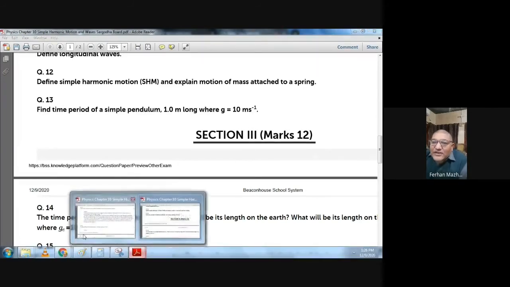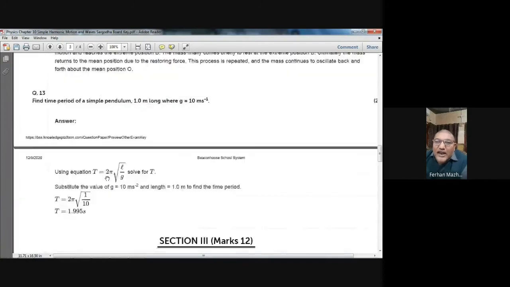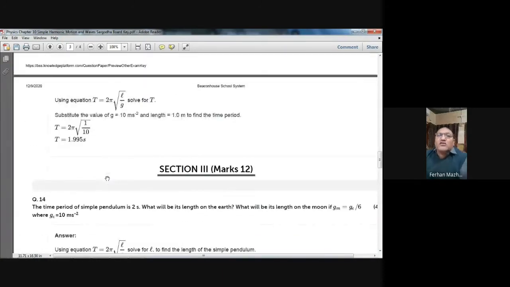The formula for the simple pendulum's time period is T equals 2 pi under root L by g, and you just have to put the values and do the calculation. The L value is 1 meter and the g value is 10 meter per second square. So in your calculator, you will write 2 multiply pi multiply under root bracket start 1 divided by 10 bracket close equals, and you will get this answer.